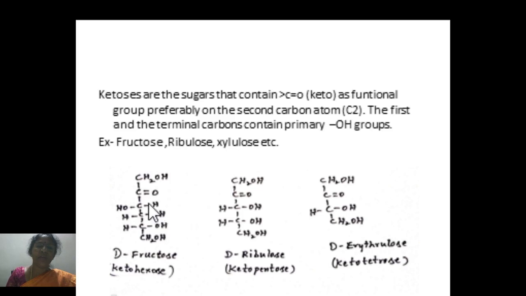Here one can notice that second carbon atom contains the keto functional group. First and terminal carbon atoms of these have primary hydroxyl group. Since fructose contains 6 carbon atoms and a keto group, it is a ketohexose. D-ribulose is a ketopentose because the functional group is ketonic and it contains 5 carbon atoms. Here we have D-erythrulose having 4 carbon atoms and keto functional group, therefore it is